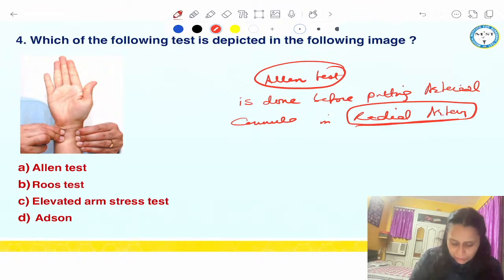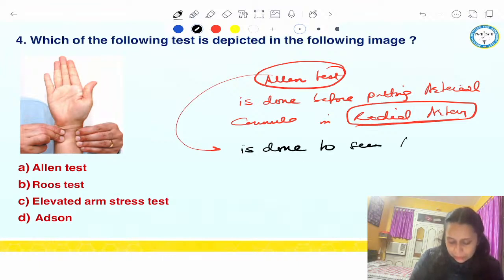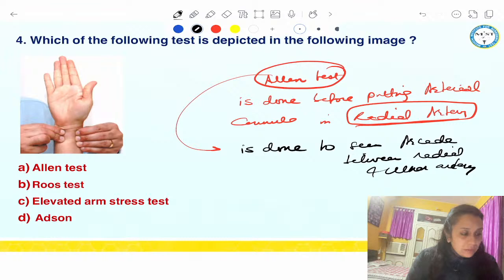So the Allen test is done to see the arcade between radial and ulnar artery, right? Even before ABG, we can do it to see the arcade.